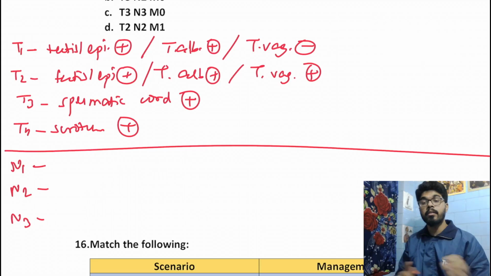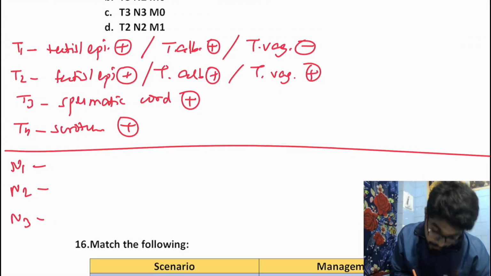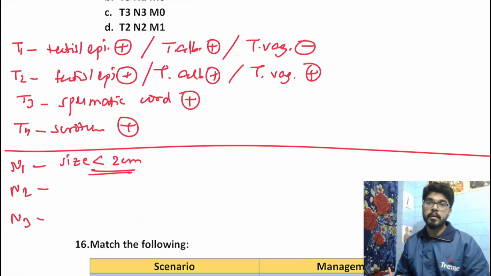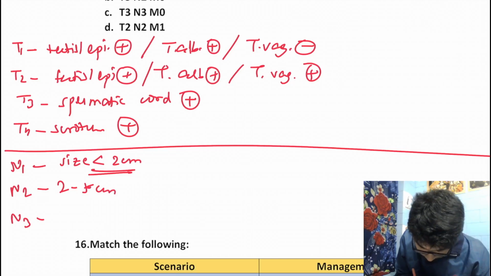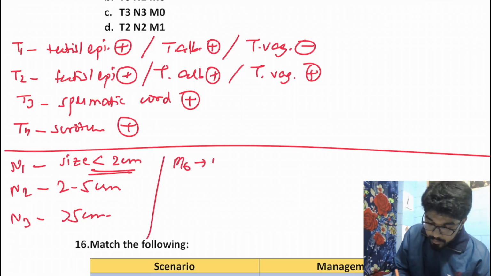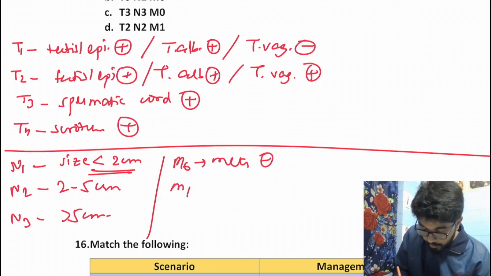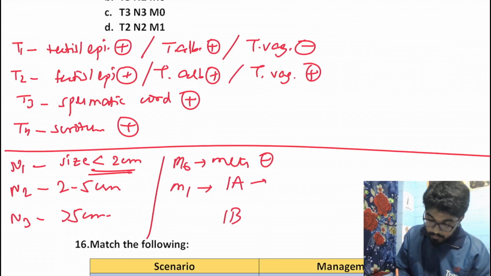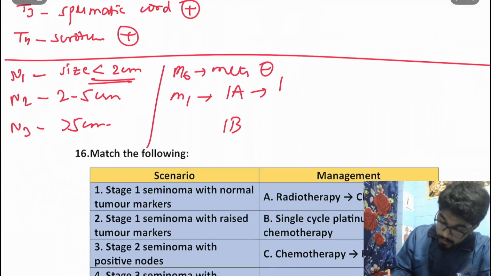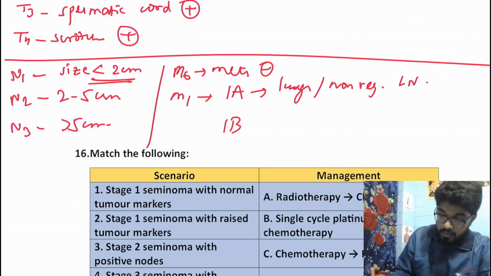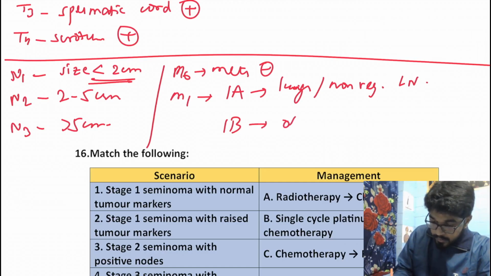It is actually dependent on the size of the nodes. If the size is less than 2 centimeters, that is N1. If it is 2 to 5 centimeters, N2, and more than 5 centimeters, it is N3. And if we talk about M0, when the mets are absent, M1 when mets are present, right? And M1 is further divided into M1A and M1B. M1A means it spreads to the lungs or the non-regional lymph nodes whereas M1B means any other site.